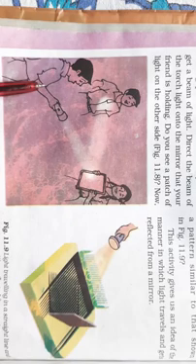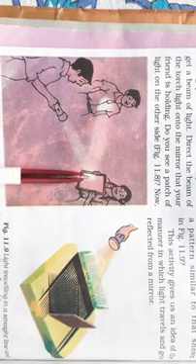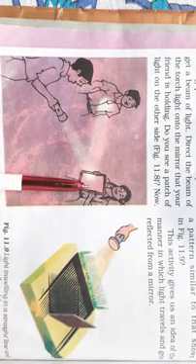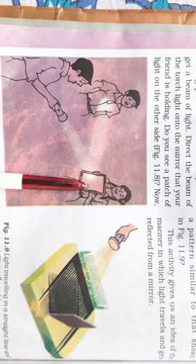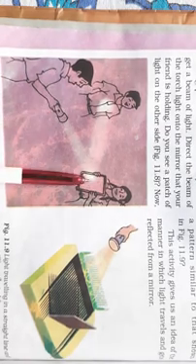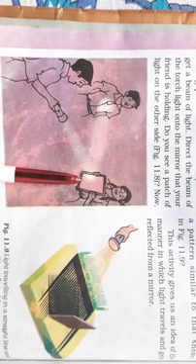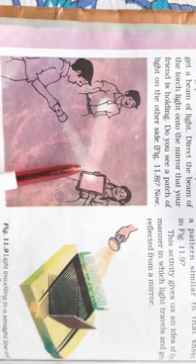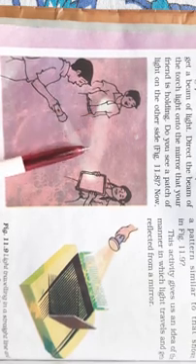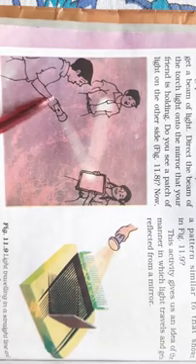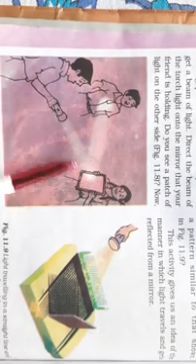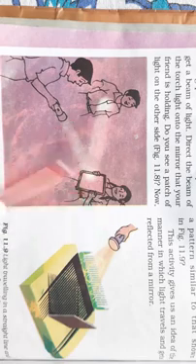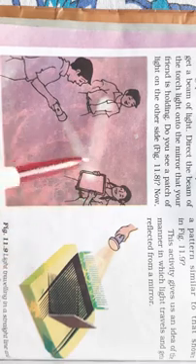And then you have to place the beam of the torch light onto the mirror which your friend is holding. And then when you hold the torch in front of the mirror, what will you see? You will see a patch of light on the other side. You can do this activity very easily at your home. You can ask your father or your mother or your brother or your sister to stand like this, okay? And whenever you do like this, you will see that there is a beam.